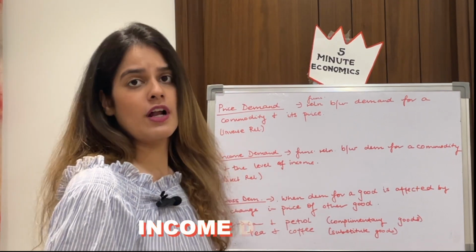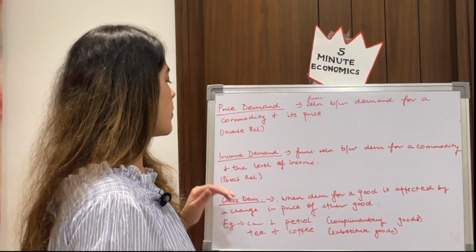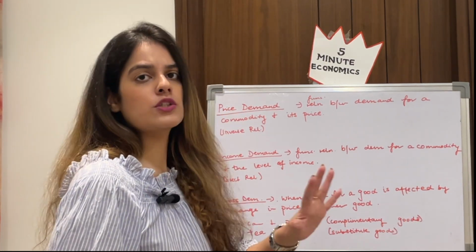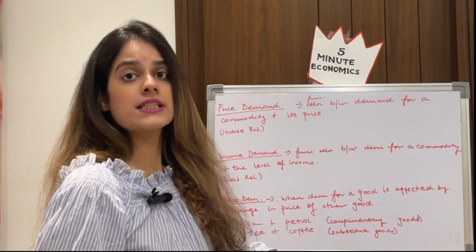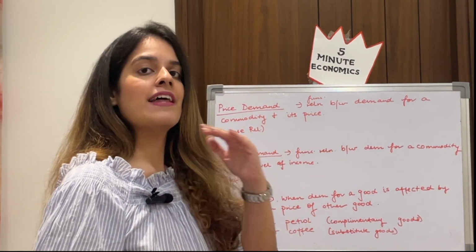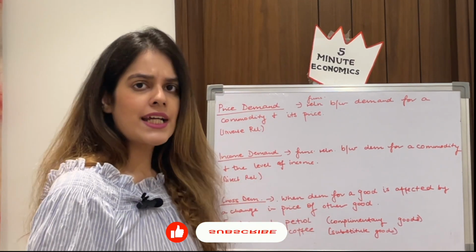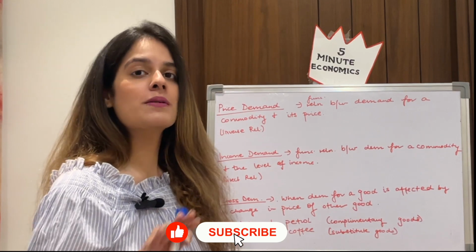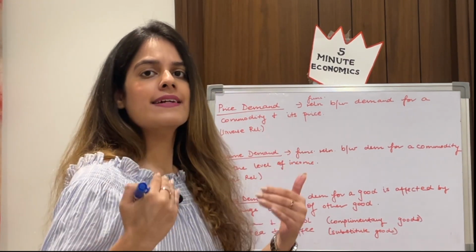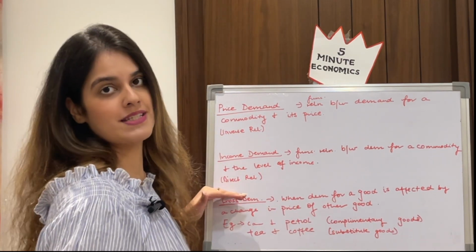Secondly, income demand. As the name suggests, it is the functional relationship between demand for a commodity and the level of income. This is not related to the price of the commodity at all. Whatever be the price, we are not concerned. Price is not touched over here, but only my income and the demand. That is usually, if you think, guys, it will have a direct relationship. Well, it's not always true, but in most cases, as our income rises, we tend to demand more, and as our income falls, we tend to demand less. So here there is a direct relationship, isn't it, guys?